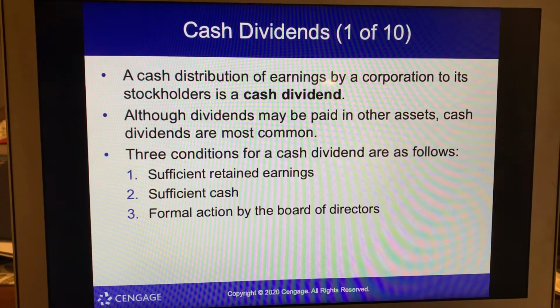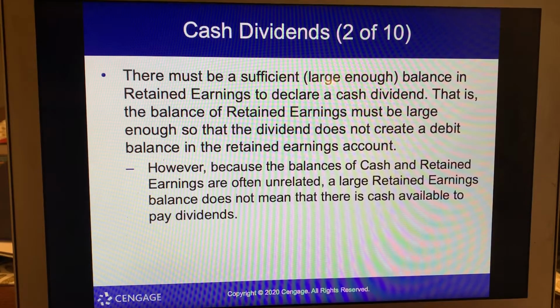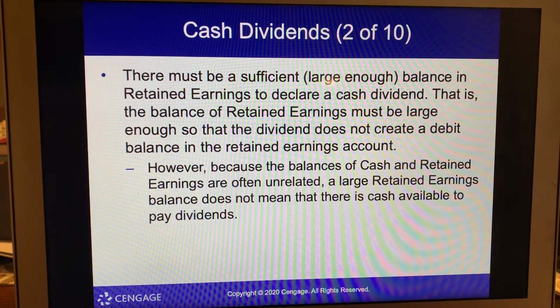Three conditions for a cash dividend are as follows: sufficient retained earnings, sufficient cash, and formal action by the board of directors. There must be a sufficient, or large enough, balance in retained earnings to declare a cash dividend. That is, the balance of retained earnings must be large enough so that the dividend does not create a debit balance in the retained earnings account. However, because the balances of cash and retained earnings are often unrelated, a large retained earnings balance does not mean that there is cash available to pay dividends.